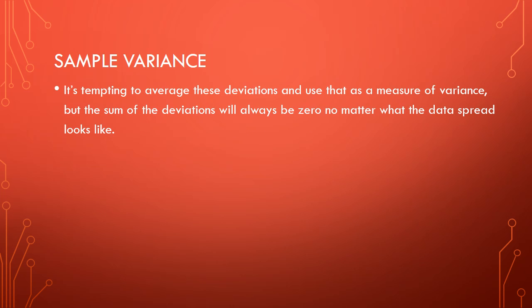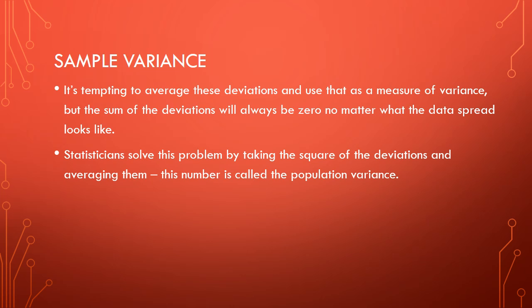Now, it's tempting to average the deviations and use that as a measure of variance because it kind of gives us an idea of how far apart on average everything is from the mean. But the problem is, like we just said, if you add up the deviations, you're going to get 0 no matter what the data spread looks like. So averaging them is not going to be of help. Now, you might think, well, we could take the absolute values and then average them. And that's a possible solution, but statisticians have come up with a different way to solve this problem.